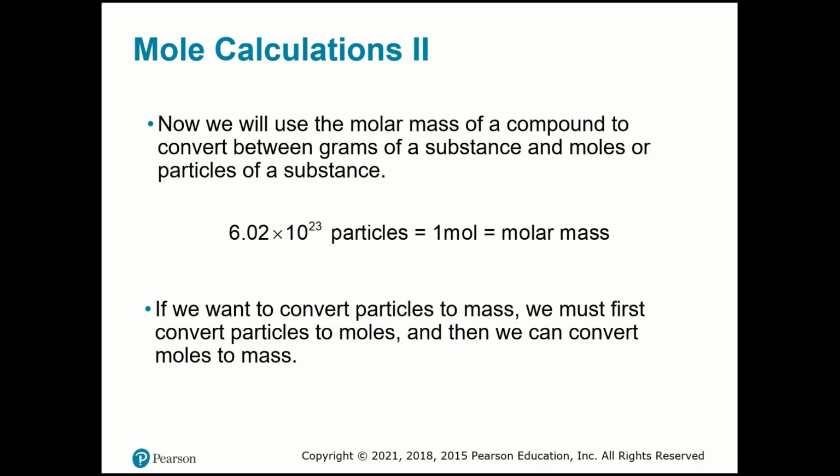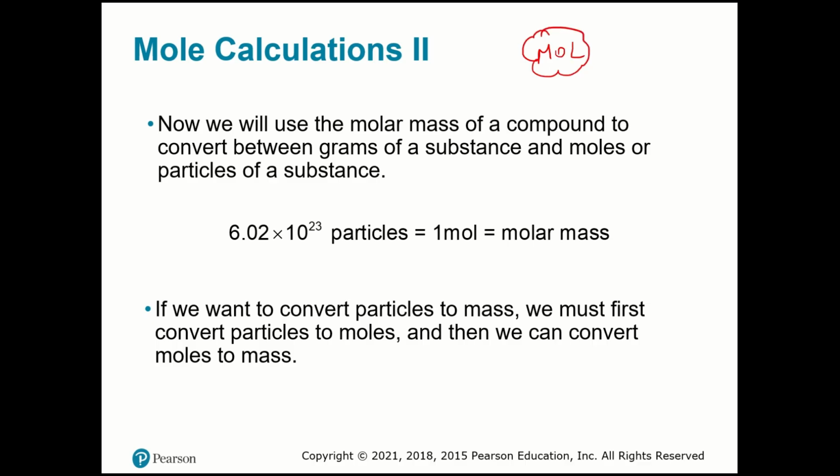So pay attention to the parentheses, the atomic number, and your periodic table, and how to calculate. Now we're going to use the molar mass of a compound to convert between grams of substance and moles or particles of substance. But remember, the mole is the star of the units in chemistry.